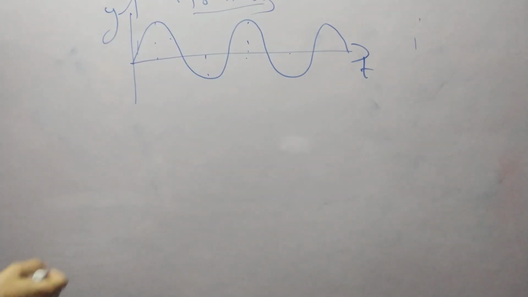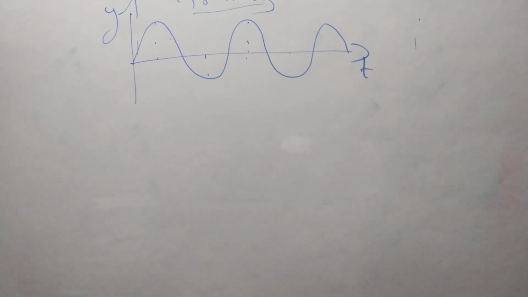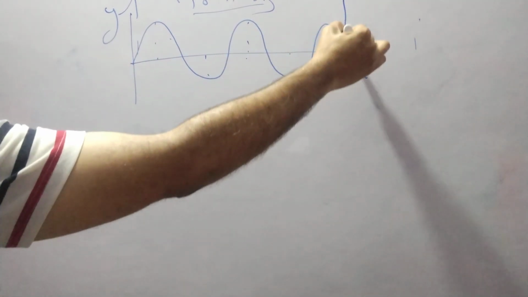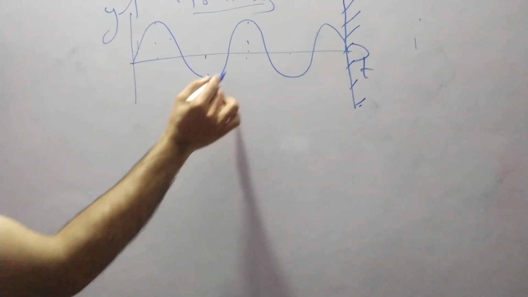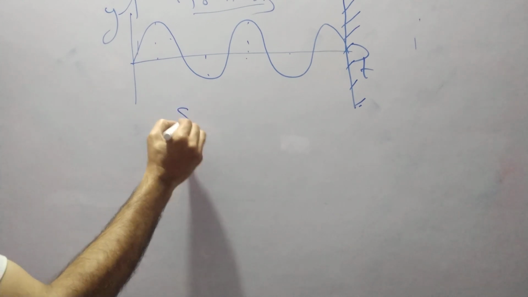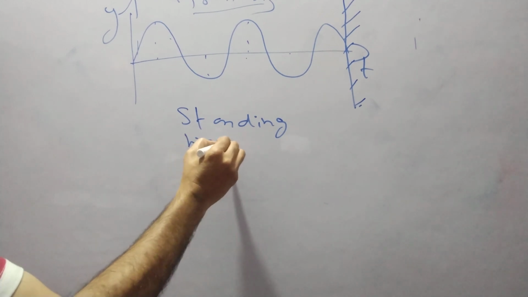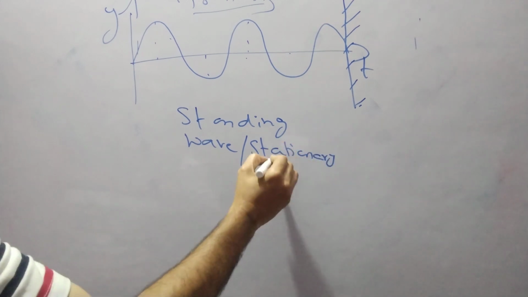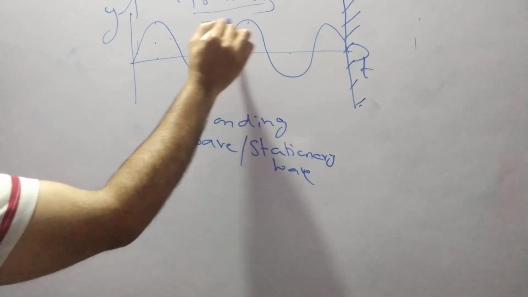Right, I just took a figure. But here what we are discussing is the stationary wave or standing wave. So we have to impose one more wave. How to get one more wave here? If you keep a fixed end here like this, it means the wave is not progressing. That's why the name is standing or stationary wave.